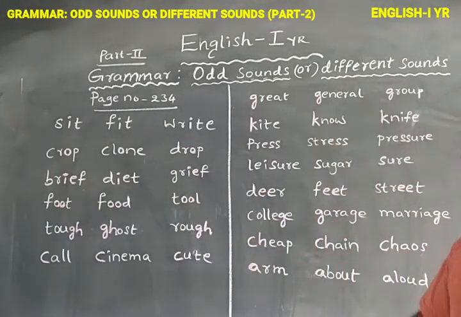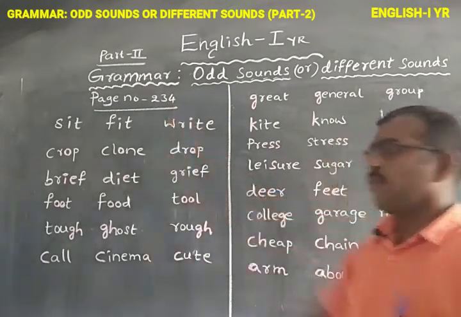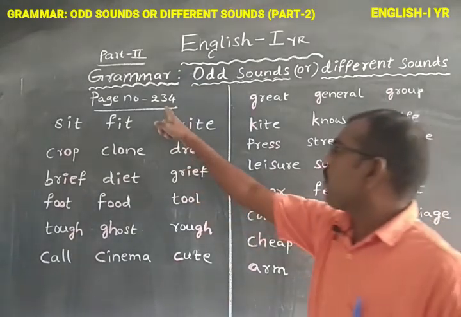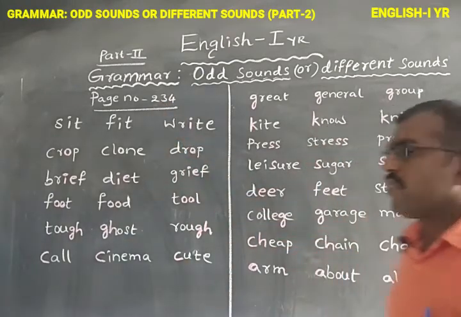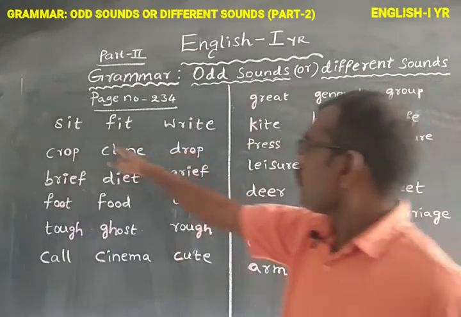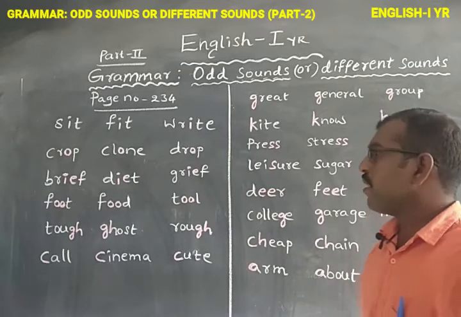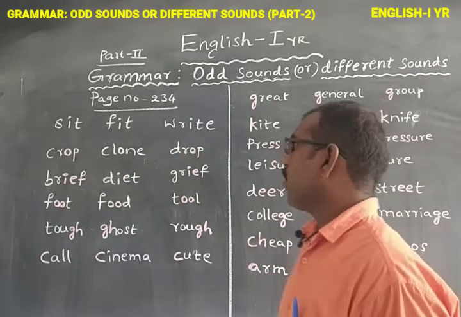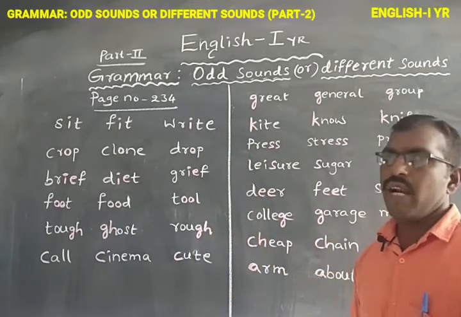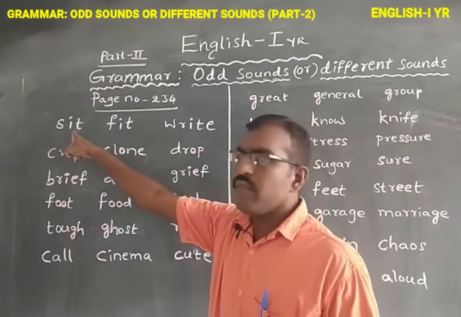Now let us see the words which are given on page number 234 in our first year English textbook. See the words: sit, fit, ride. What are the different sounds given here? Identify.